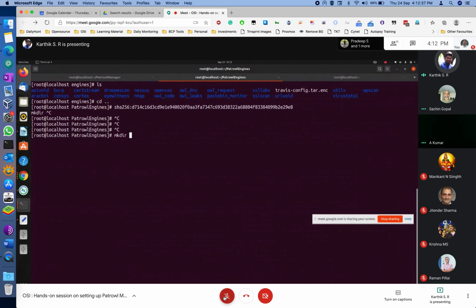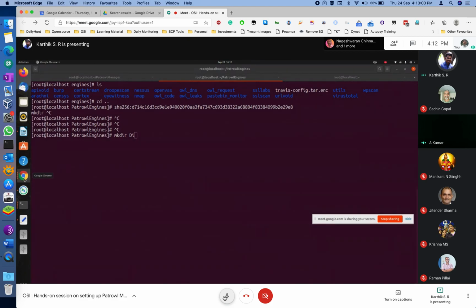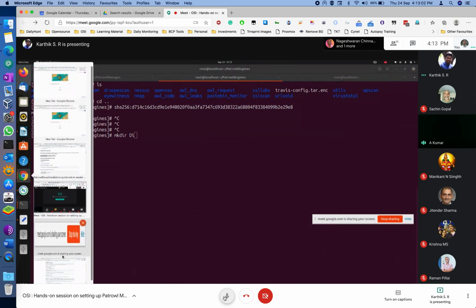Can you give this command again? Any name, whatever name you want to give this folder. Let's say disabled. He's just creating a folder so that he can place all the engines there. But can we go into that particular Nmap and run only that Nmap? Is that option available? No, no. Then you need to modify that script I told you, then only Nmap will work.